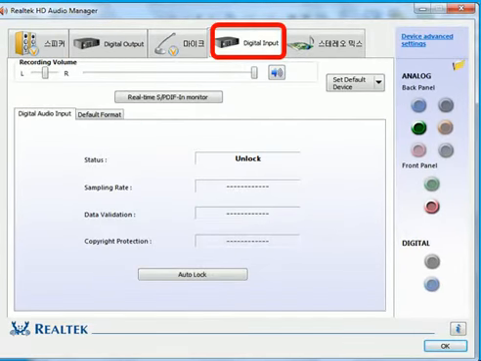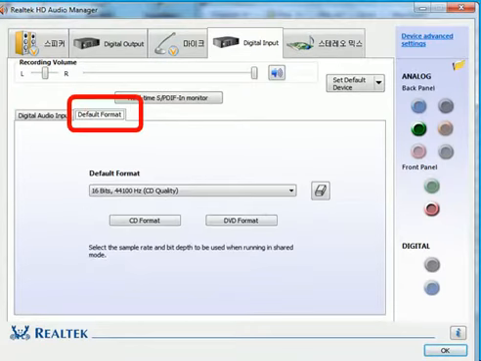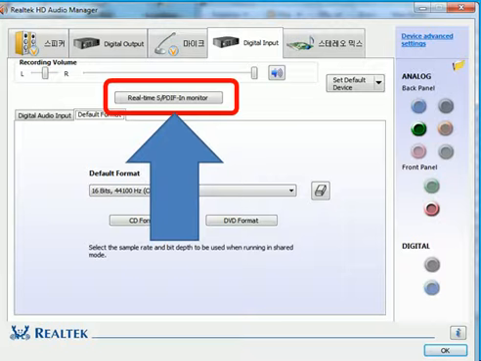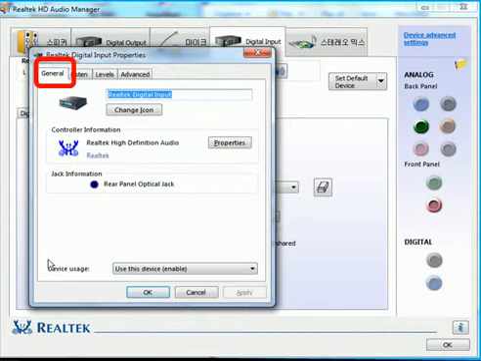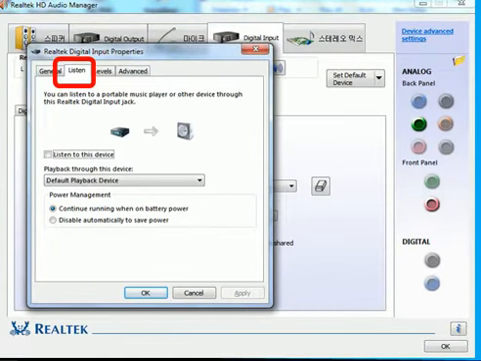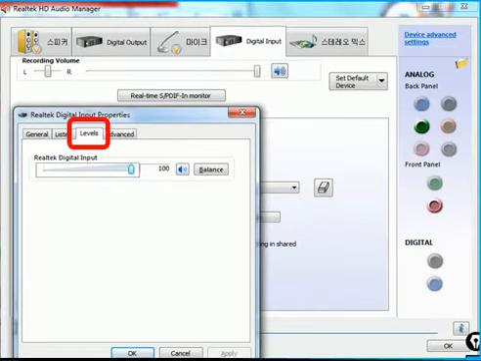Go to digital input. And there's my digital audio input tab. And those are the settings. Here's the default format settings. Now I click on this button, Realtek S/PDIF In Monitor. General tab. That's fine. Listen. That's fine, just as it is. Levels. Levels are at 100.